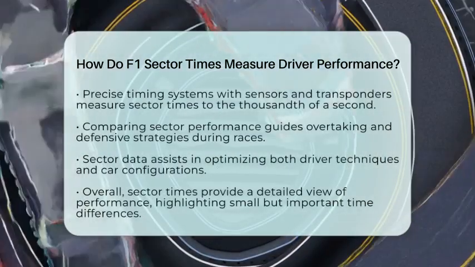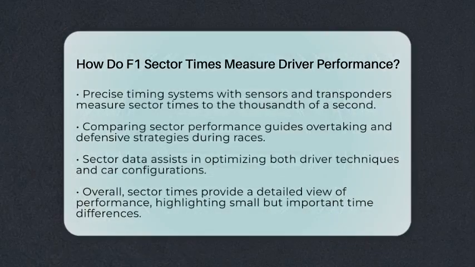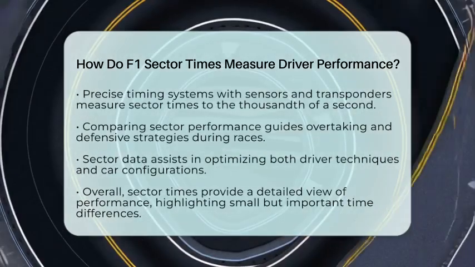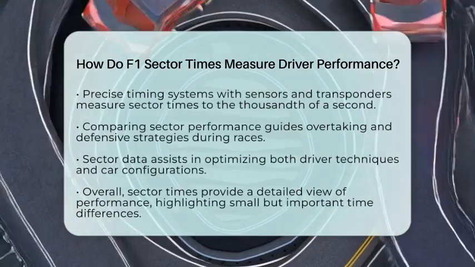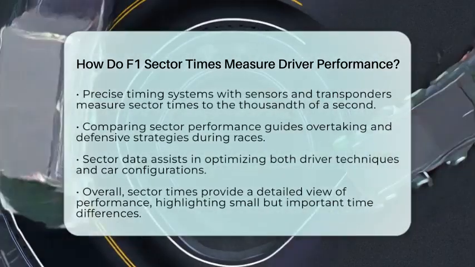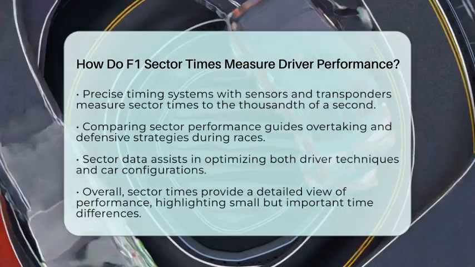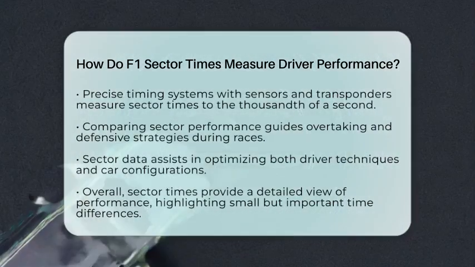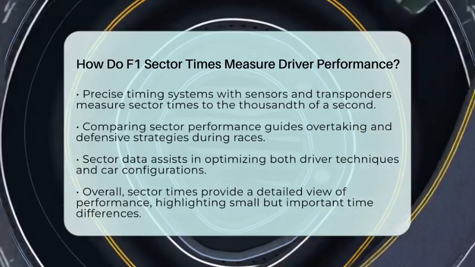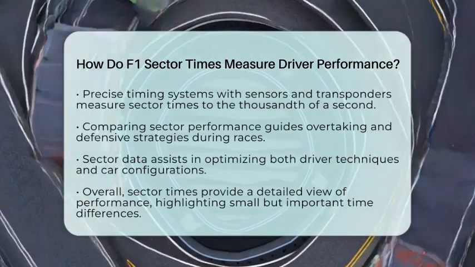High-tech timing systems are used to measure sector times precisely. They rely on sensors embedded in the track and transponders on the cars, recording times to the thousandth of a second. This accuracy ensures even tiny differences in performance are captured.